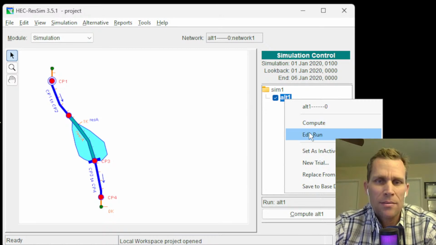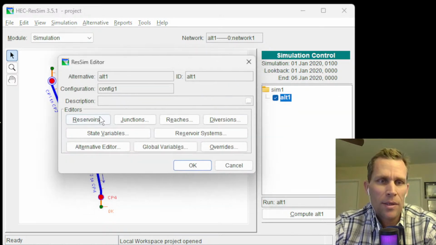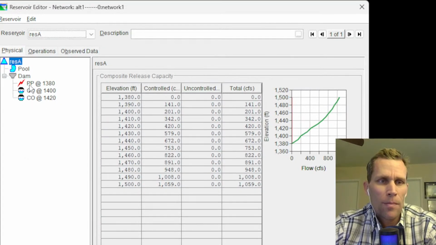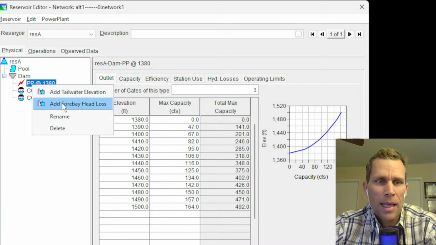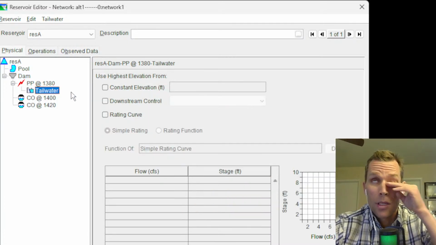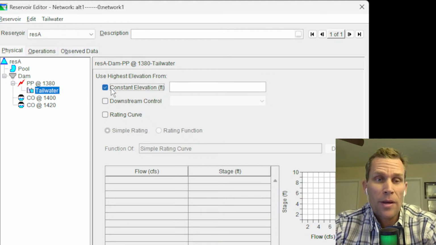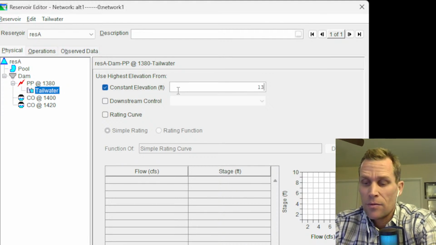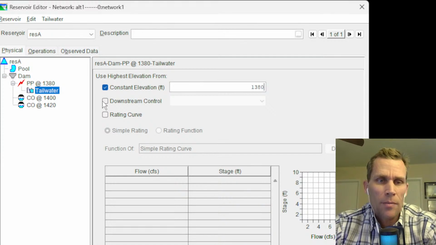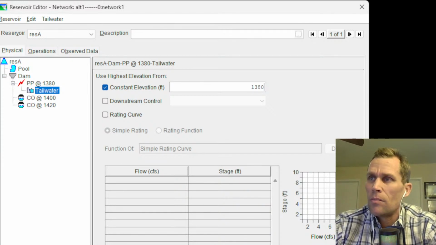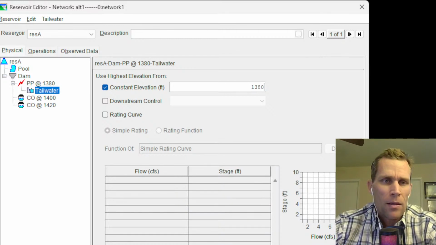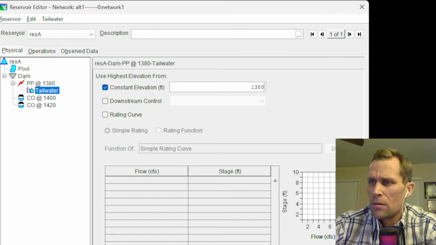I'm gonna right click, edit, run, and then click on reservoirs. And then for the power plant, I'm just going to right click and add a tailwater elevation. I'm just going to be simple about this and add a constant elevation of 1380. There's other options for a downstream control, rating curve, and so on. But this isn't really a lecture on tailwater per se. And yeah, 1380 is what I wanted to do.